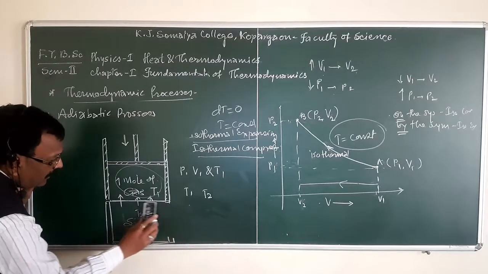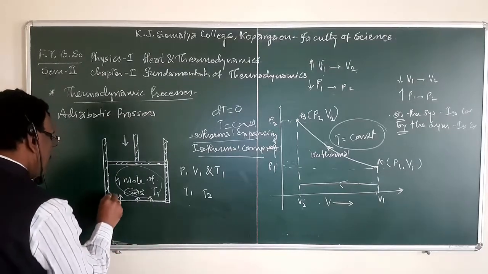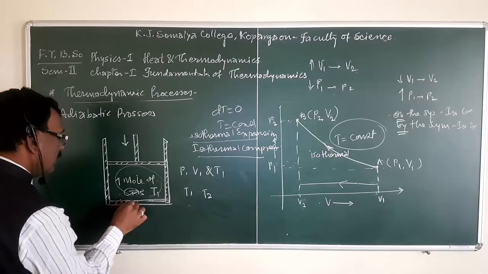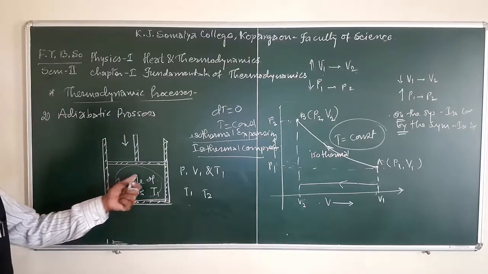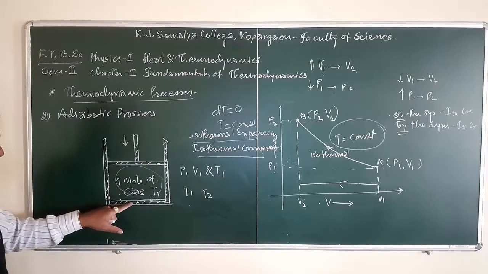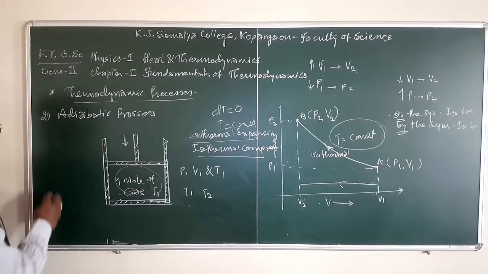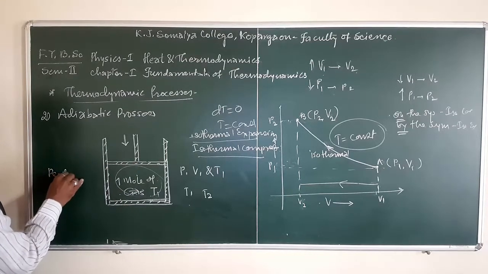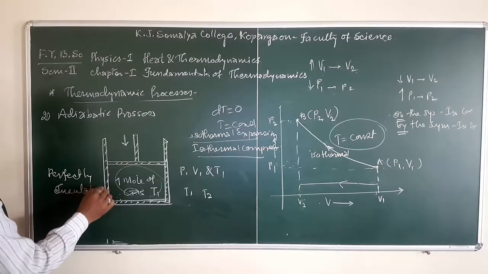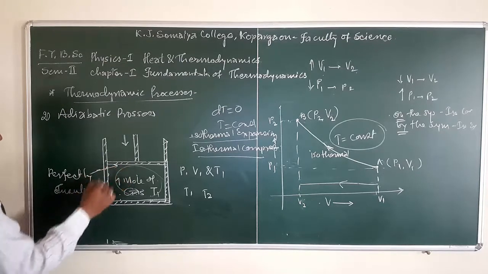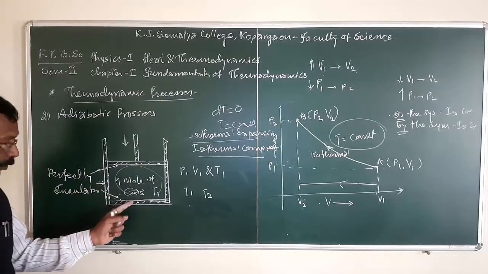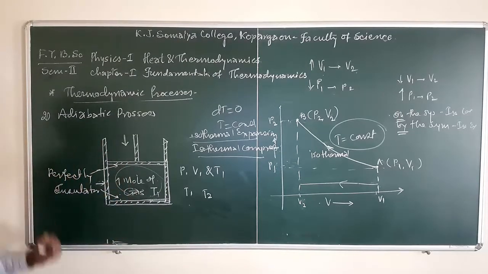In the adiabatic process, there is only one change. See here. This is the change. Now here, what happens? The walls of the cylinder along with the base, as well as the material of the piston, are perfectly insulating.